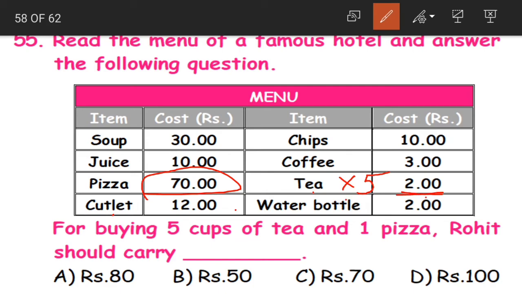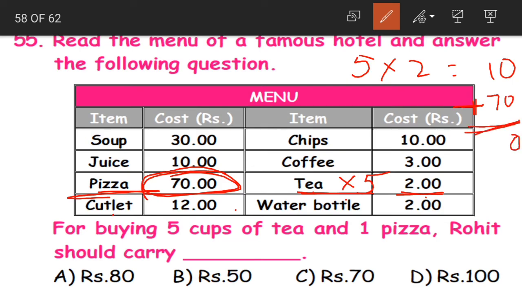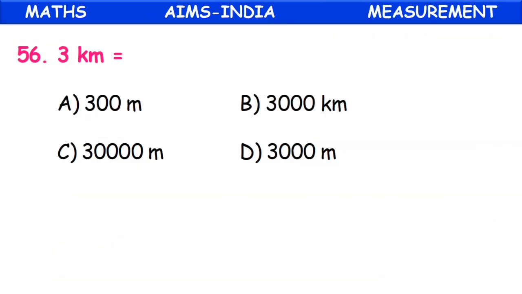Then the cost of 5 teas would be 5 into 2, 10 rupees. Plus, apart from these 5 teas, he also wants to buy a pizza which costs 70 rupees. So we have to add 70 as well. 0, 8. 80 rupees is the total cost. So option A, 80 rupees becomes our correct answer.